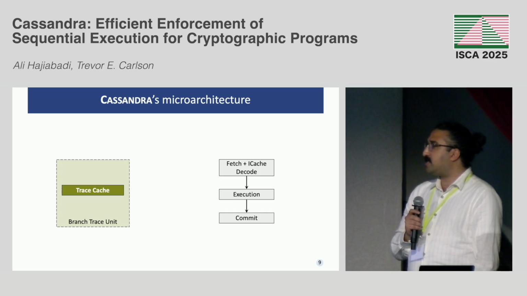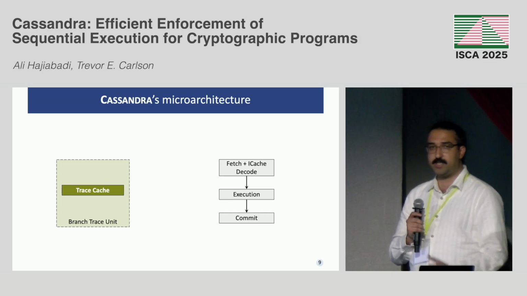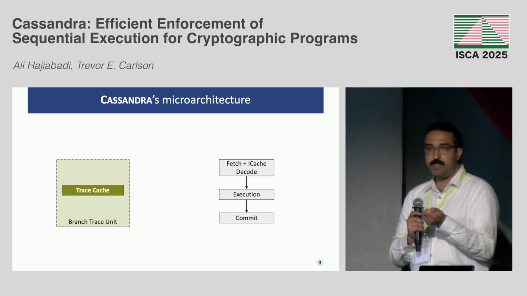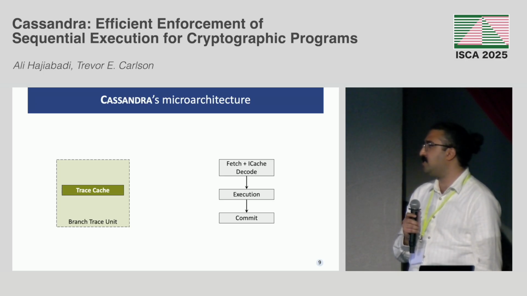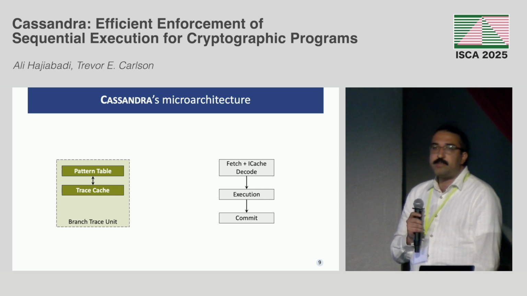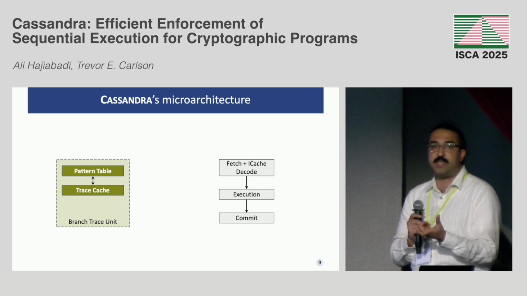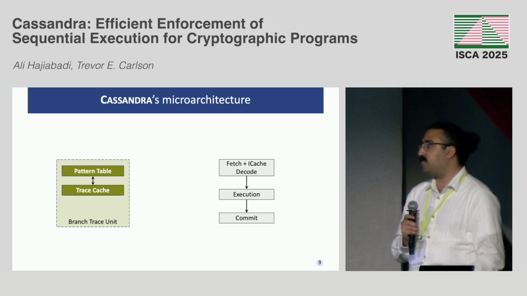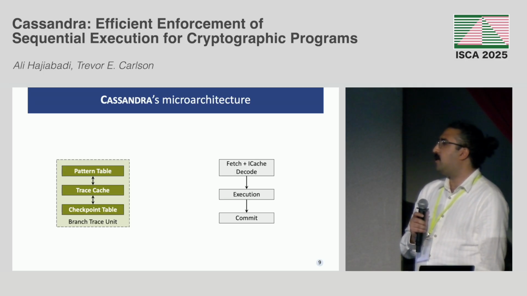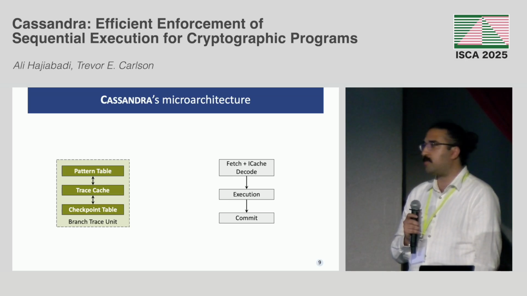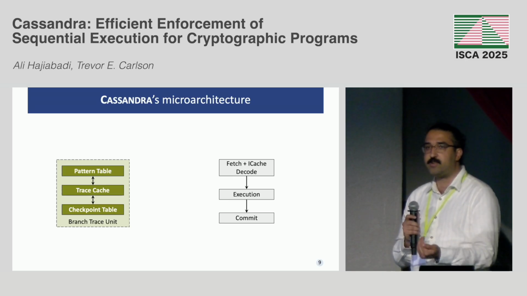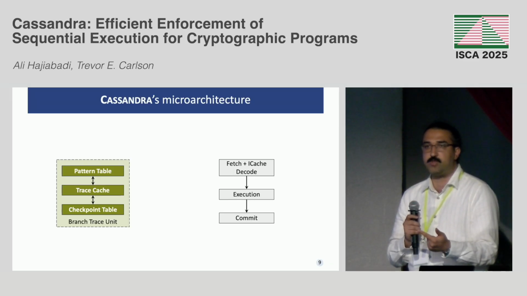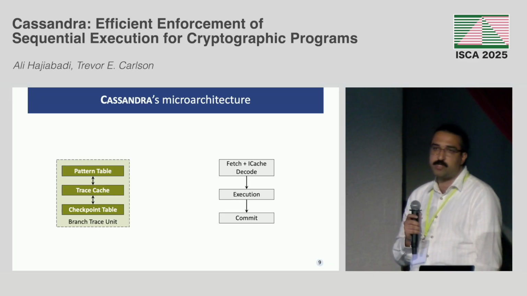The first component is the trace cache that basically holds the traces and keeps the progress of the execution through all the traces. And then we have a pattern table that basically has all the exact pieces that we need to use for the next PC to fetch. And also we have a checkpoint table in order to handle interrupts. So if you have an interrupt and you want to resume from the correct place of the branch trace, then you would use this checkpoint table.